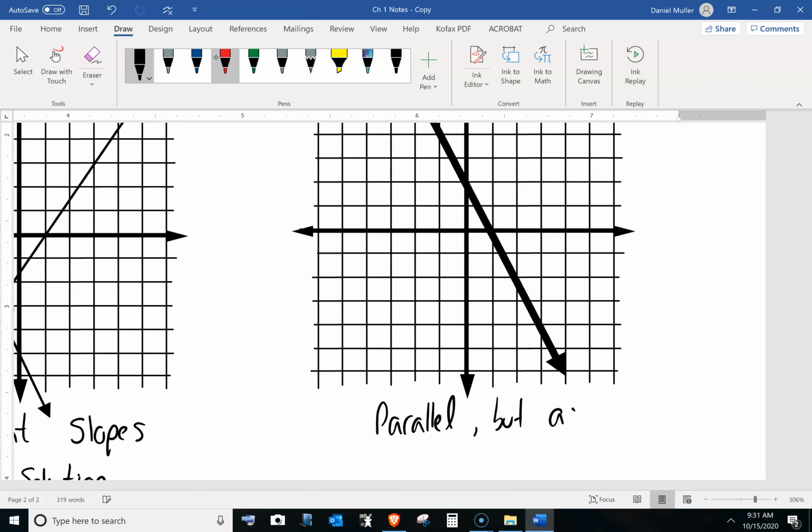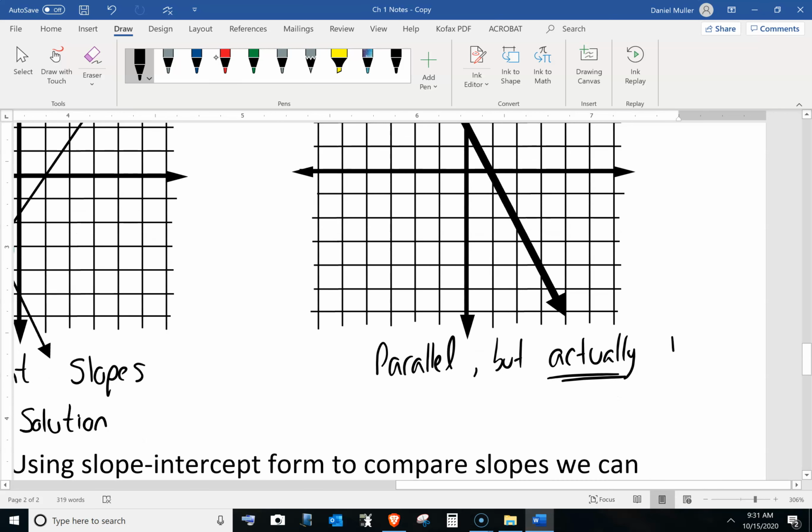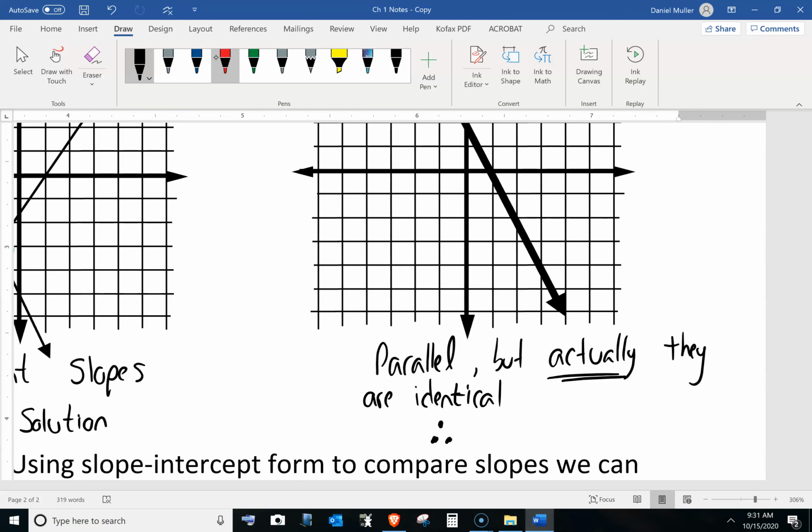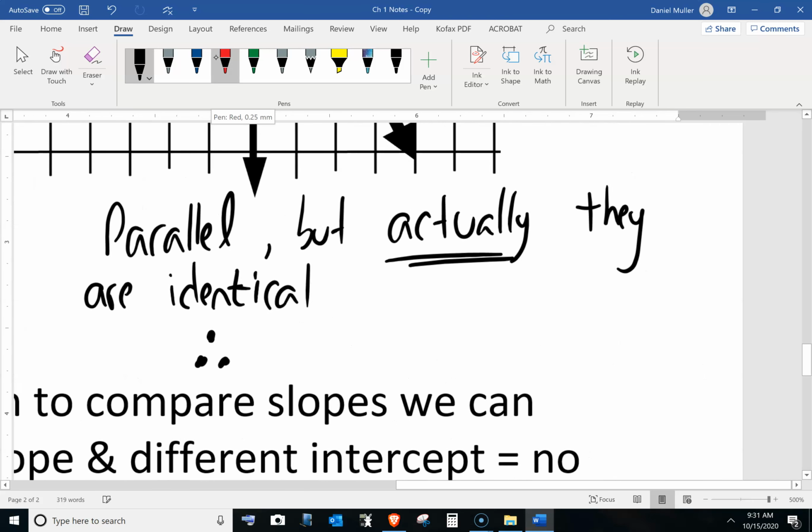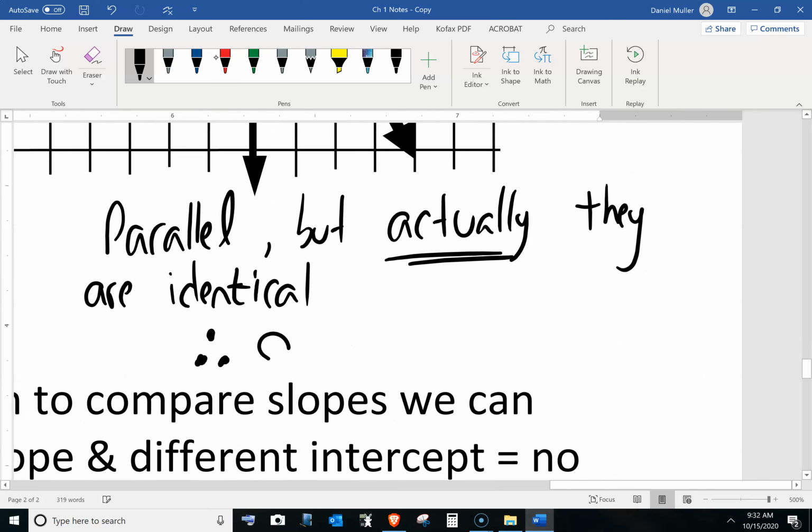But actually, they are identical. So if they're identical, therefore we can say infinite solutions. And the way we write infinity is like that. So infinite solutions.